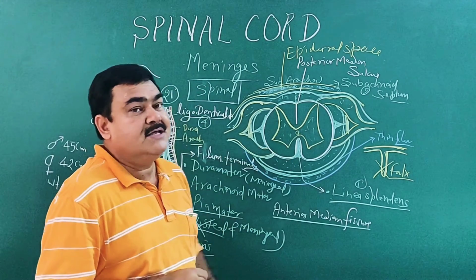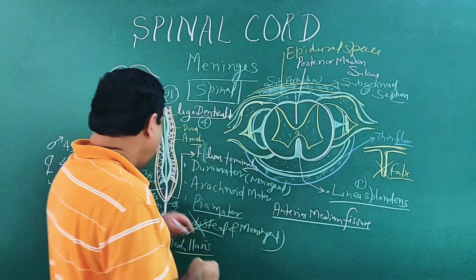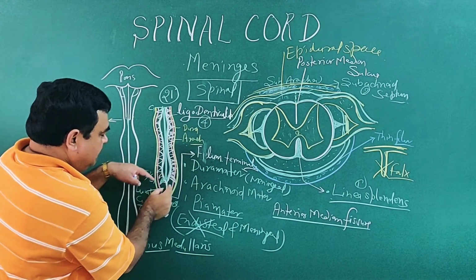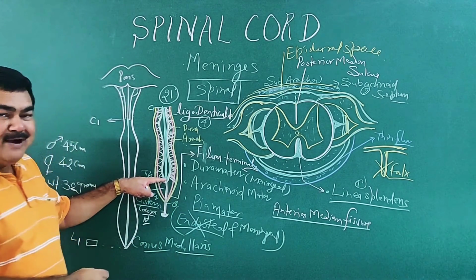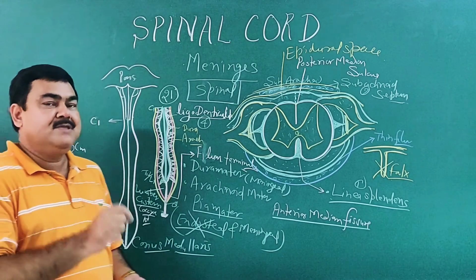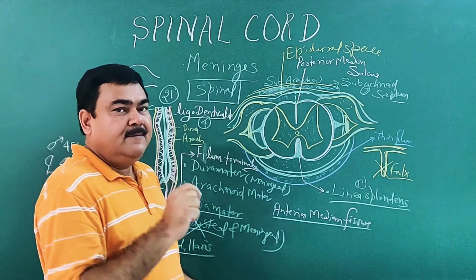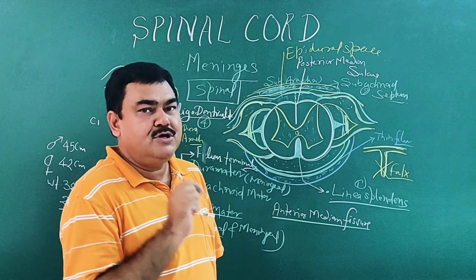The subarachnoid space contains cerebrospinal fluid, and this space is largest here below the conus medullaris. This is the site where lumbar puncture is done for taking out the cerebrospinal fluid.